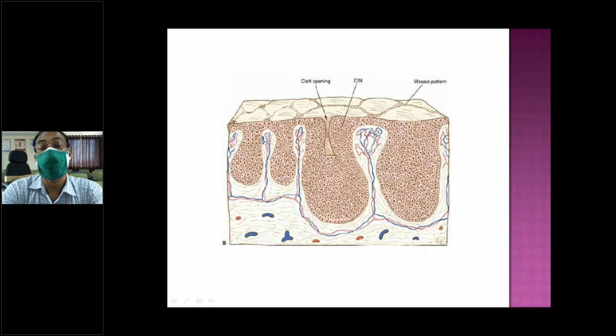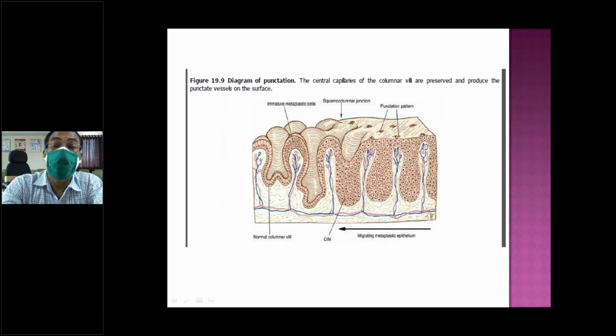So this is the mosaic pattern. Here the vessels are visualized throughout, arranged in a mosaic pattern. And this is punctation. Only a small portion of the vessels, with a beaded appearance or abnormal pattern, or dilated vessels coming to the surface, is punctation, visualized from outside.